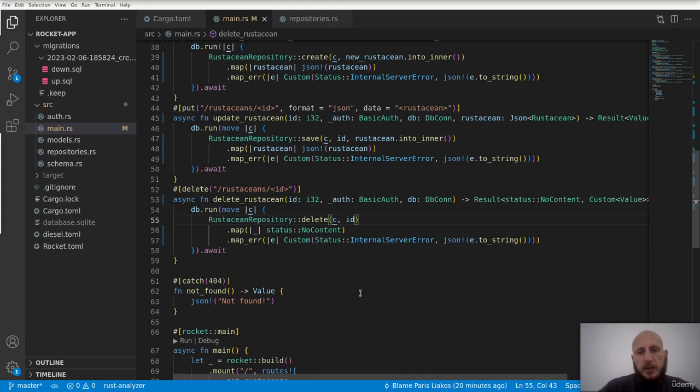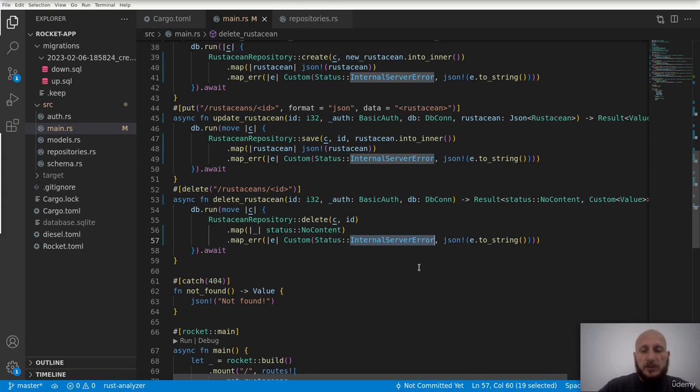Yeah, here we could add some more error handling, because what happens if we try to delete a Rastasian that does not exist? Then maybe our map error will catch it, but probably it is wiser to do it before and return a different status code altogether, because internal server error means that something went bad with the database.